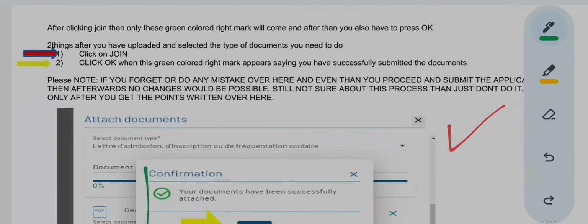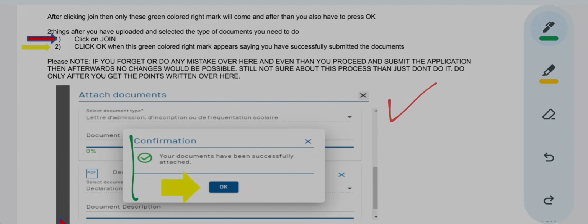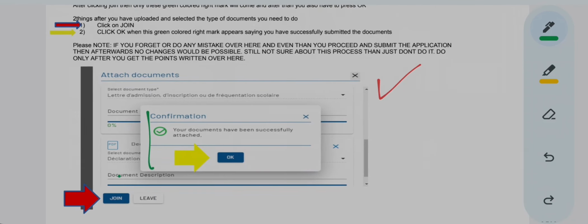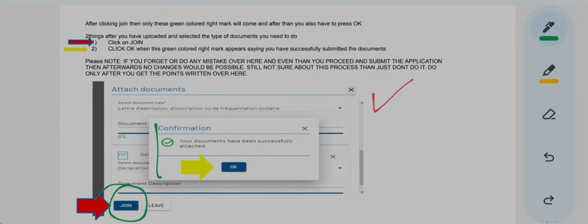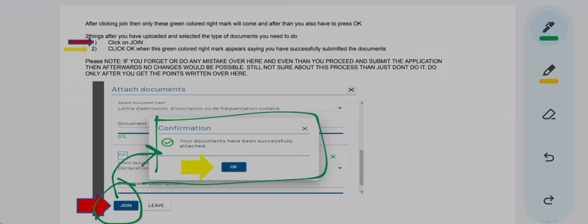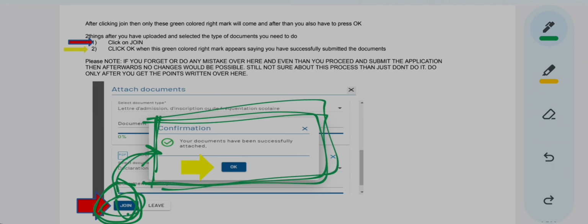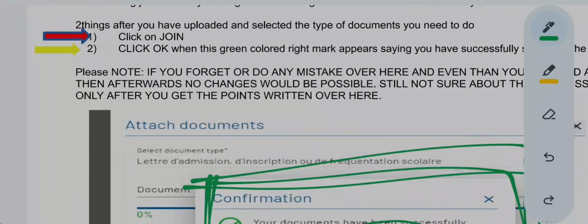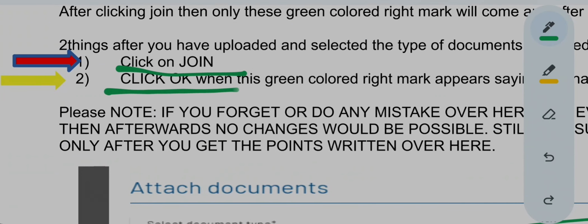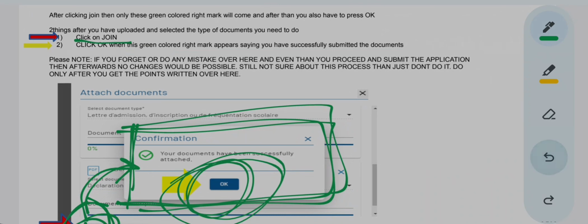Very important, read this slide. After clicking Join, only this green colored right mark will come. After you press Join, this box will appear. When this drop box, or whatever you call it, appears, then you press OK. Here I have already mentioned that you click on Join and then click on OK when you get this message.